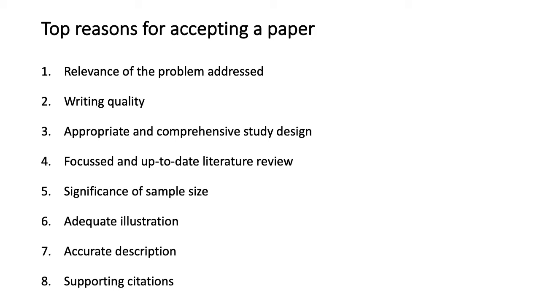This again complies with the fact that your review of literature must be recent. Not just me, any editor would not expect you to find a paper that was published 20 years back and still substantiate the findings that you are making. It may happen, it may not happen, but as far as possible, try to fit in the most suitable and most recent publications into your review of literature.